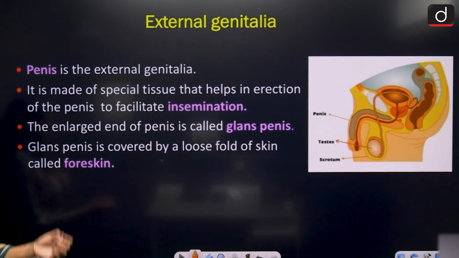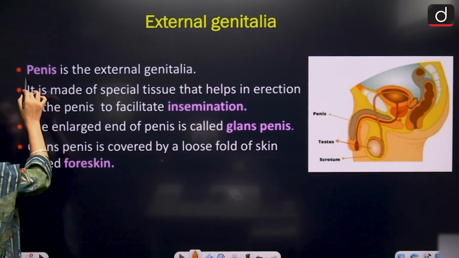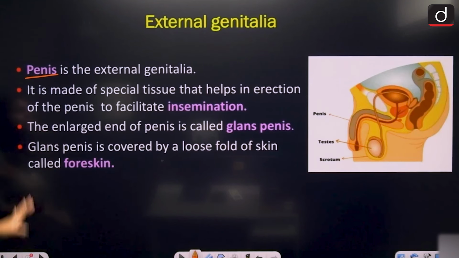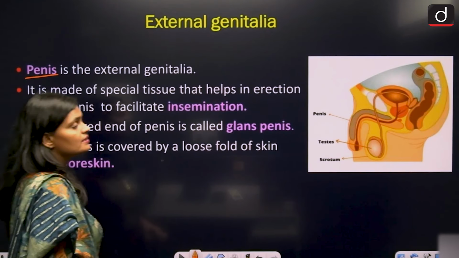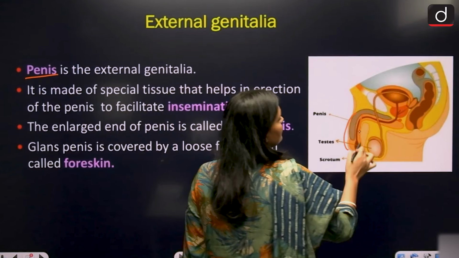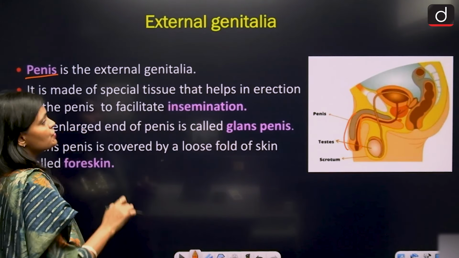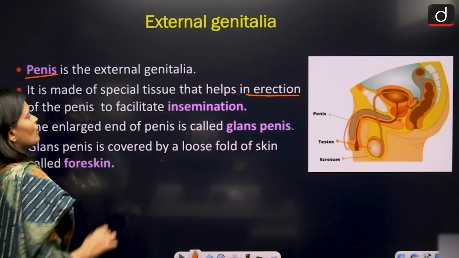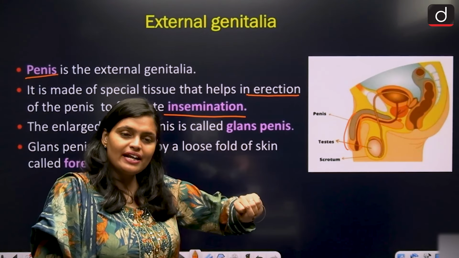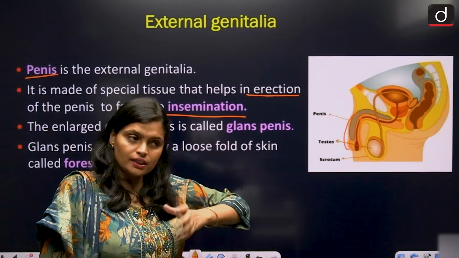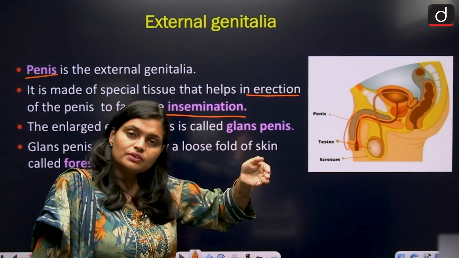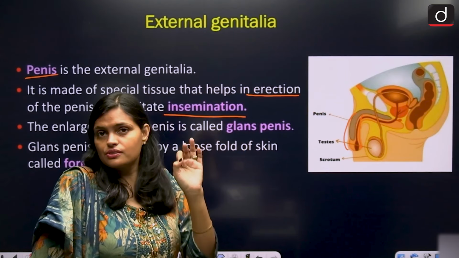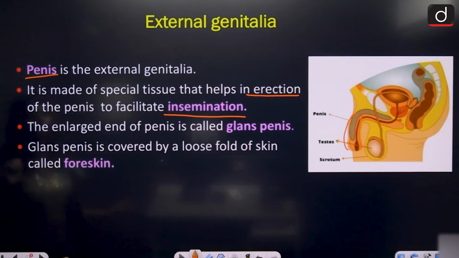About external genitalia. In case of male, the penis is the external genitalia. This penis is a cylindrical structure made up of special tissue that helps in erection of the penis. When the penis is erect, then the semen comes out and the sperm enters into the female uterus. This process is called insemination.